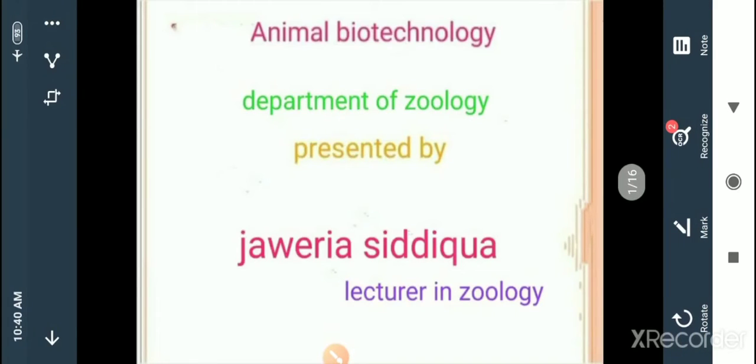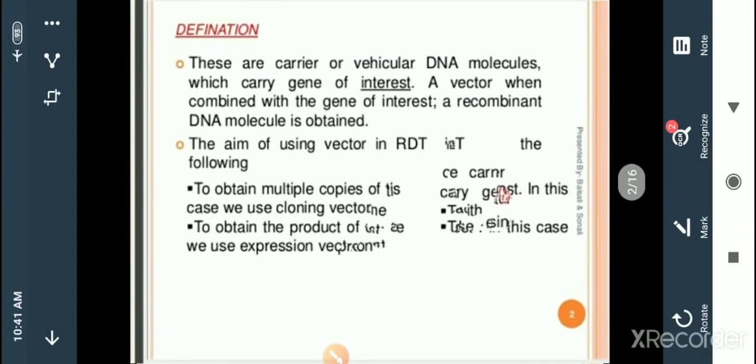Today in this session I am going to discuss the continued part of animal biotechnology. In the last session we discussed the introduction and basics of animal biotechnology, and now in this module I am going to discuss the concepts and different types of vectors which we deal with in animal biotechnology. So I just want to give a review of the last class, that is about the definitions.